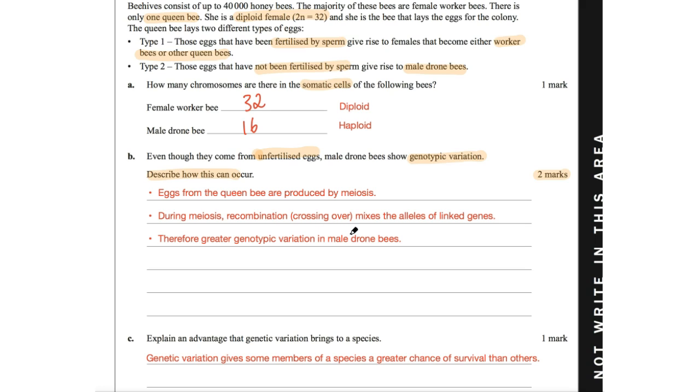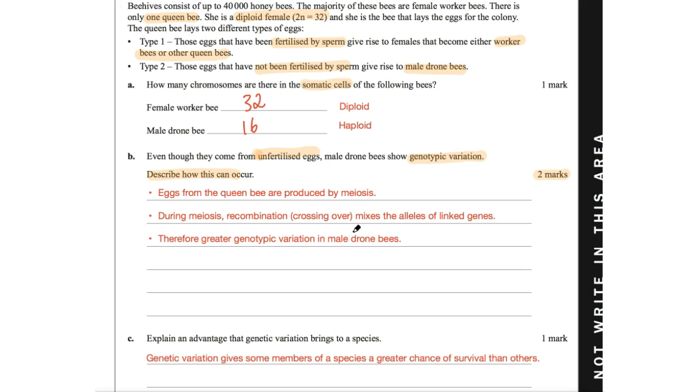And so that's one way in which you could look at genotypic variation coming from male drone bees, even though they have unfertilized eggs. I think the really big thing to note is that the eggs are still coming from the queen bee, and those eggs are formed during the process of meiosis. So during meiosis, you're still susceptible to recombination and independent assortment, but we'll look at recombination and the idea of them mixing the alleles of linked genes.